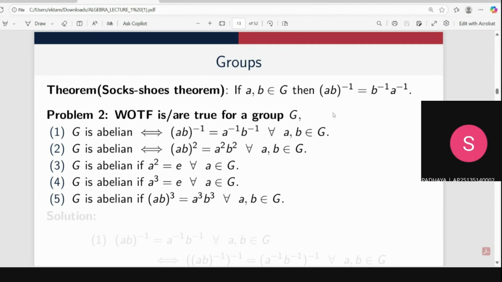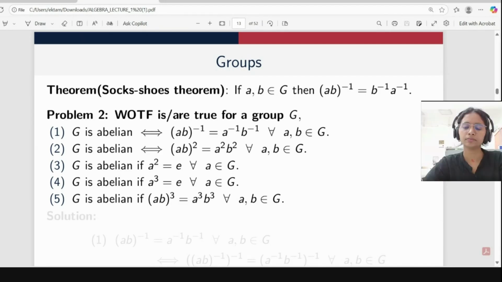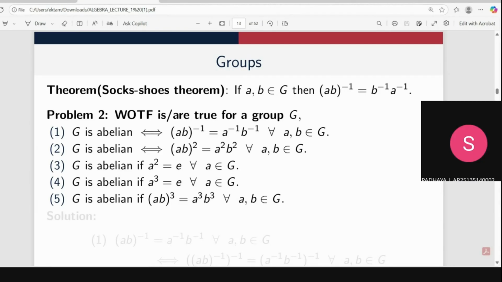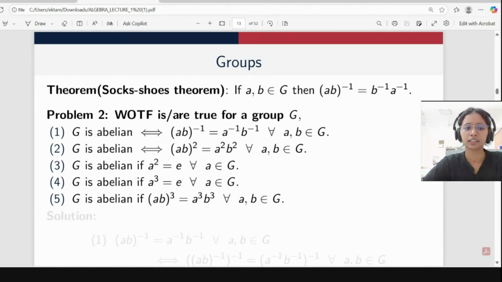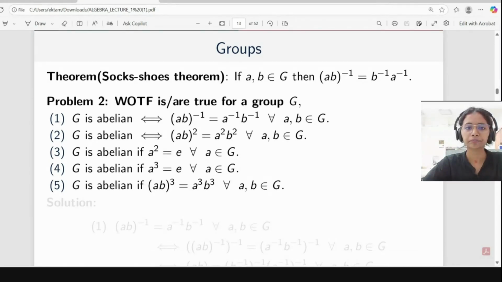One can take an example like the Heisenberg group, where the entries are from Z3. That way one can construct it like the diagonal elements are 1, 1, 1, and in the upper diagonal are a, b, c, where a, b, c are from Z3, and the lower diagonal are 0, 0, 0. Yeah, correct. Okay, so we will see the solution.